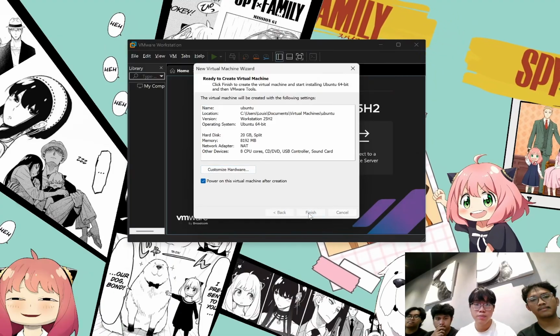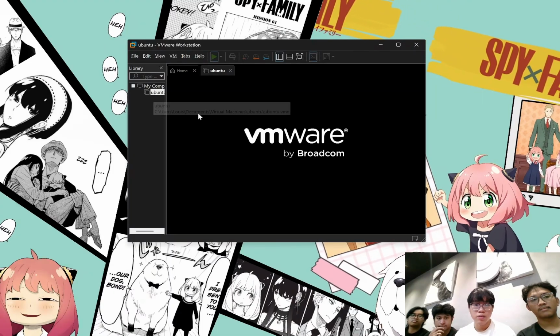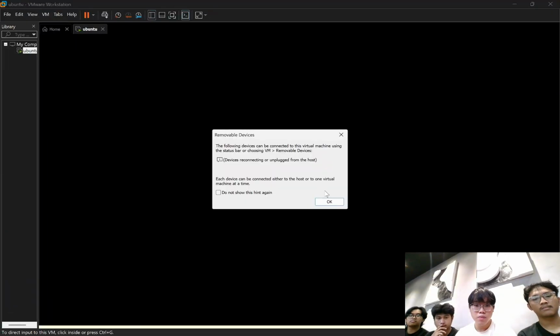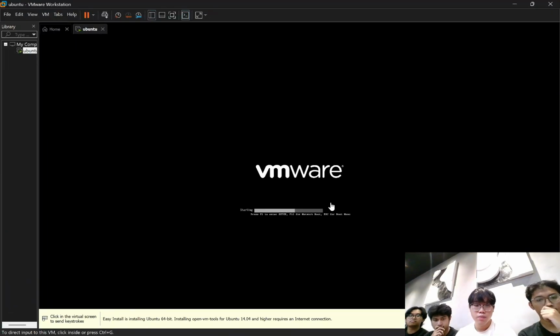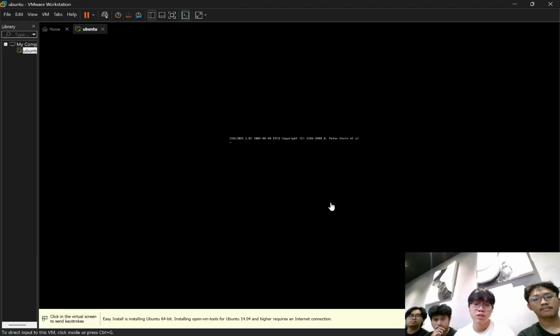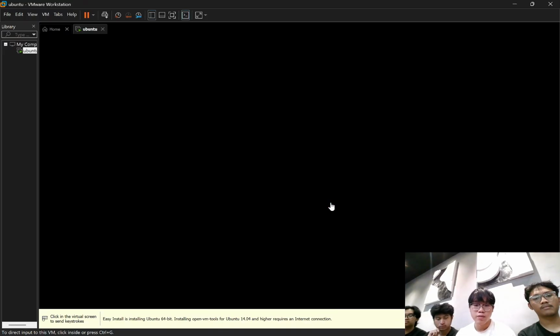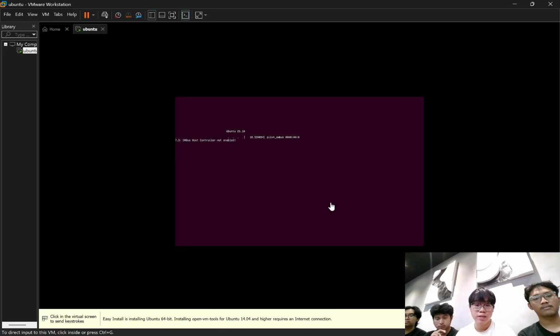Close and finish. Now let's wait for a second. Now it's booting. This will usually take some time depending on your host PC. If you have a good host PC, a gaming one perhaps, it will finish quite fast. But if you have a moderate PC, maybe it will take longer. Let's just wait for it to boot and restart.